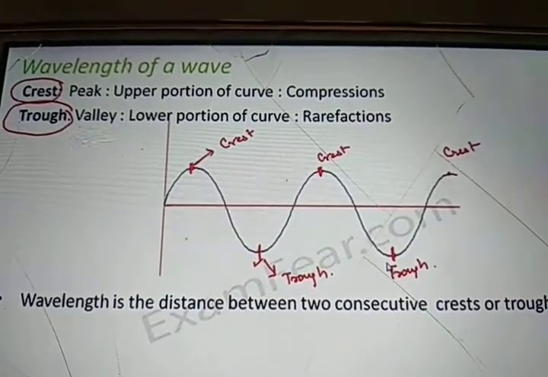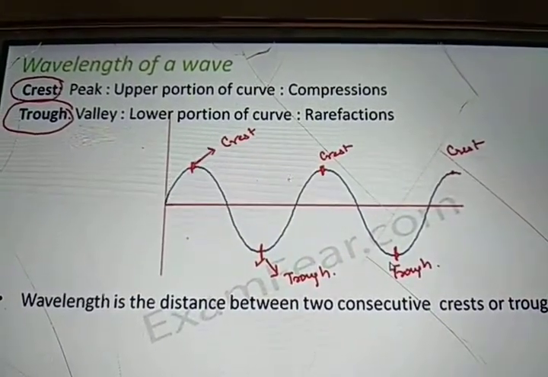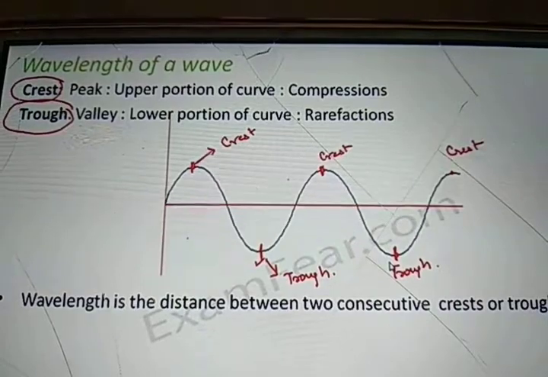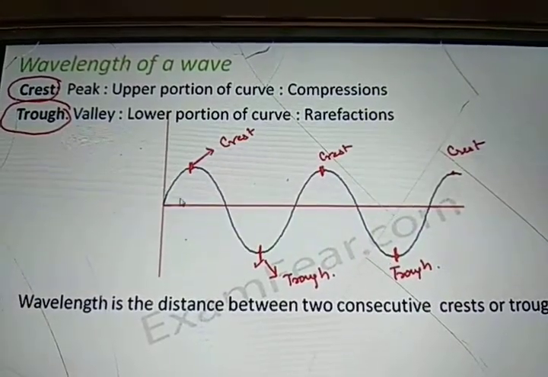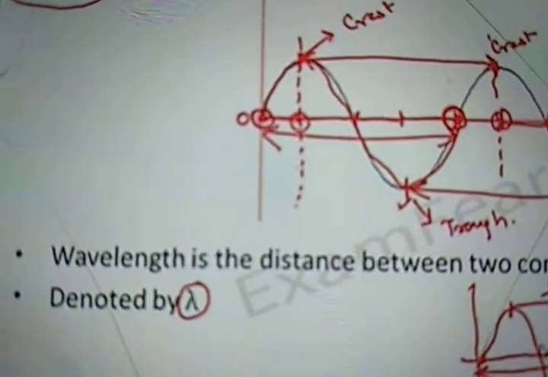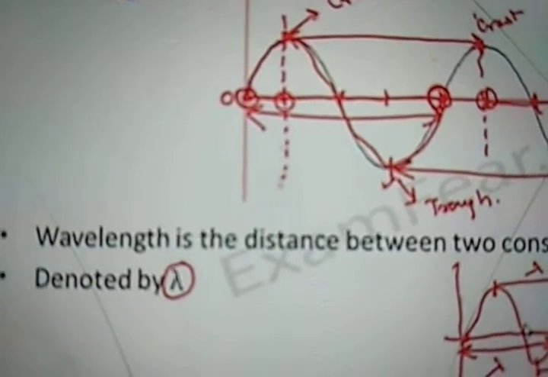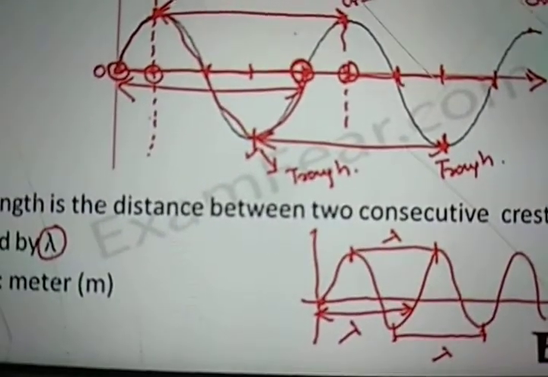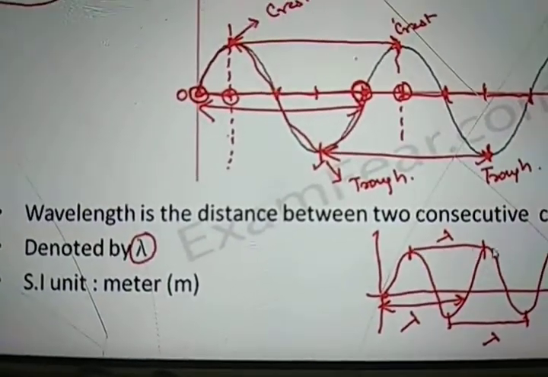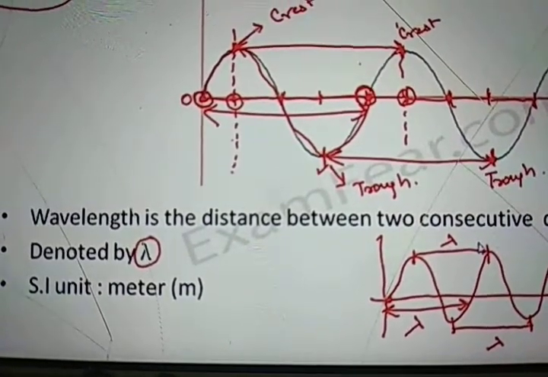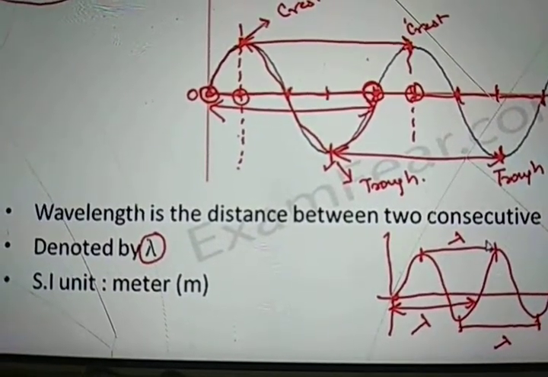So basically you can say the entire distance covered by one wave is termed as wavelength. We normally denote the wavelength by lambda. It is measured in meter because we are actually talking about the length.